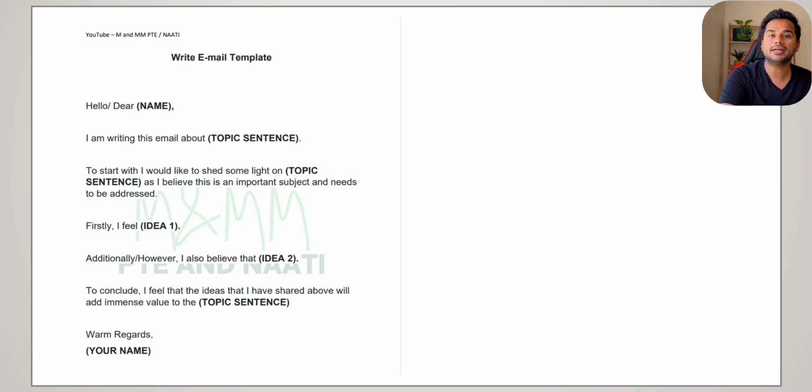So this is the template that we're going to use. I have also put the link of the same template in the description box below. So you can download it from there and keep it as a copy, or you can even write this template down in your own handwriting in your notebook, just so you can memorize it easily. So that's the template that we're going to use. Let's understand how this template would work.